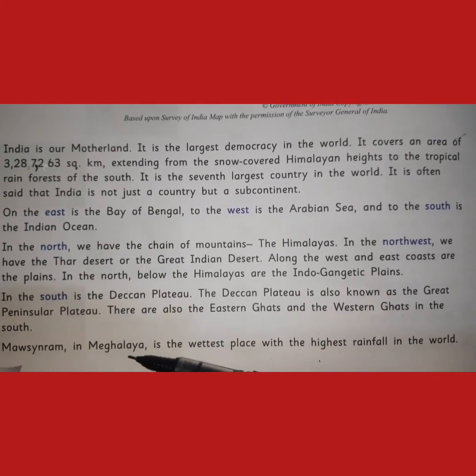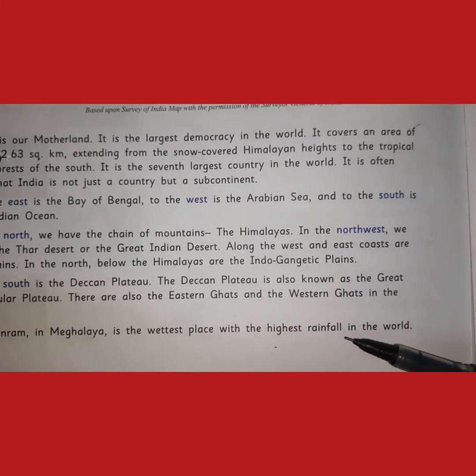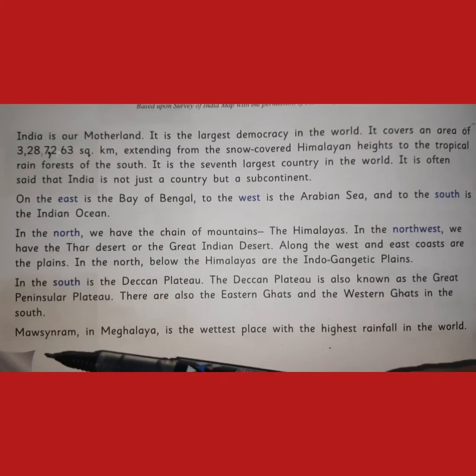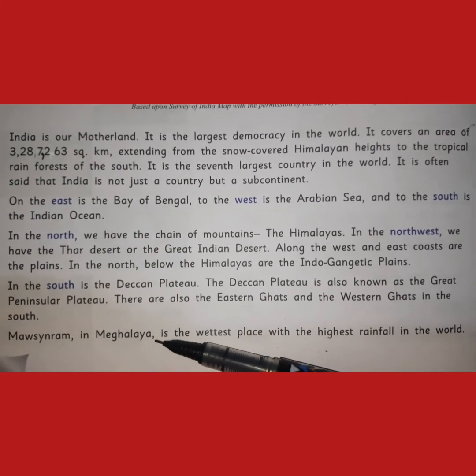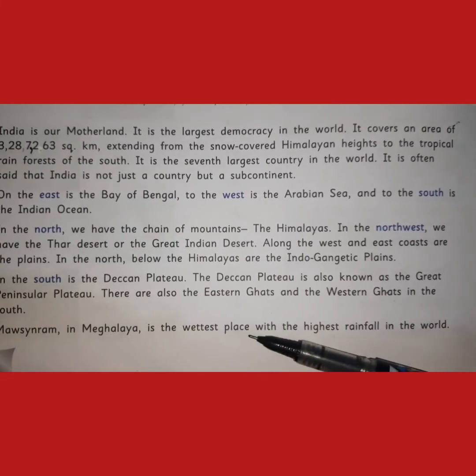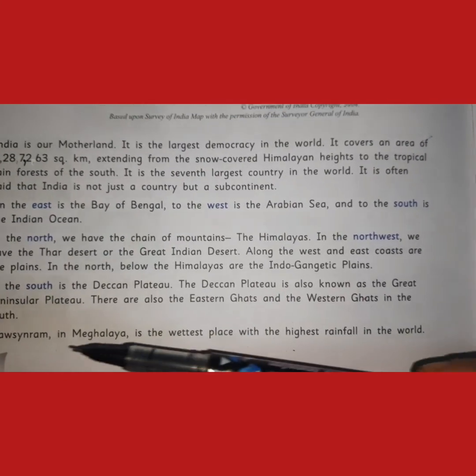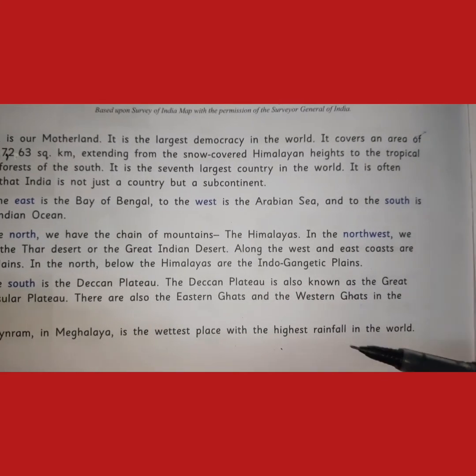Mawsynram in Meghalaya is the wettest place with the highest rainfall in the world. In Meghalaya there is Mawsynram. It is the wettest place with the highest rainfall in the whole world.